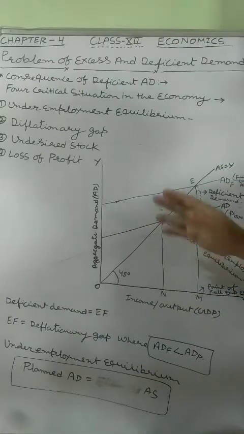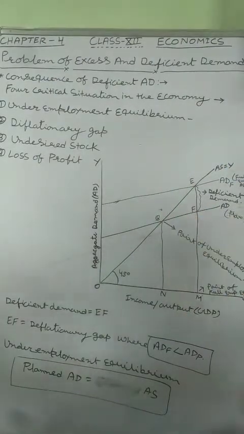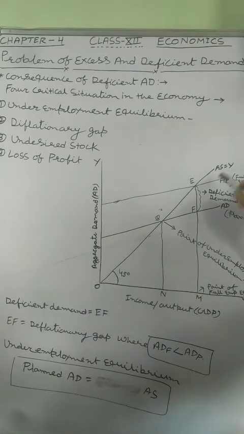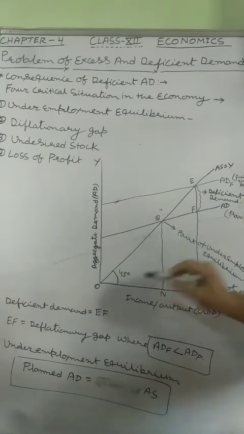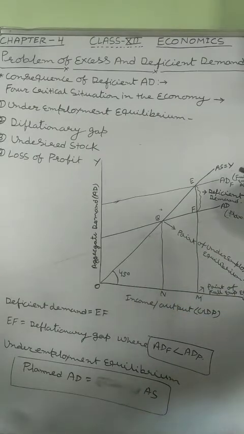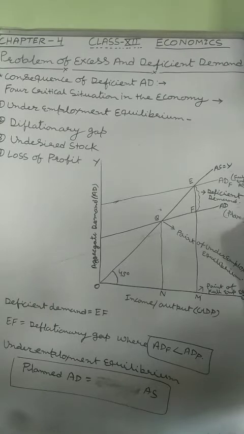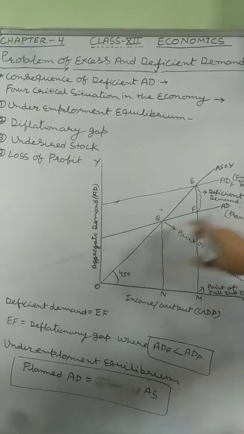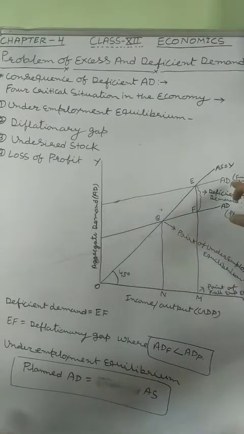So first of all, we have to consider the figure. As we know, AS, aggregate supply, is a 45-degree line, and aggregate supply states the total amount of production of all goods and services within one financial year. And that is aggregate demand, planned, and aggregate demand for full employment.